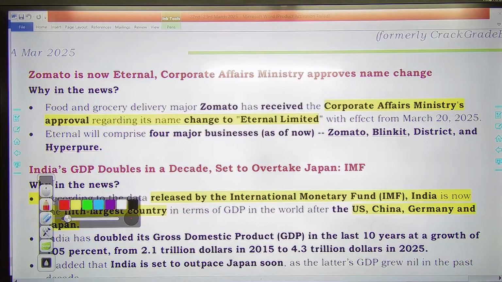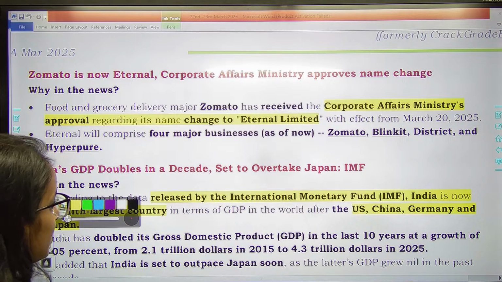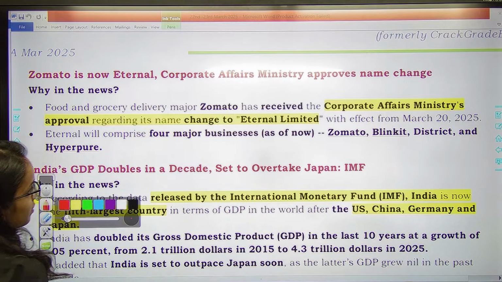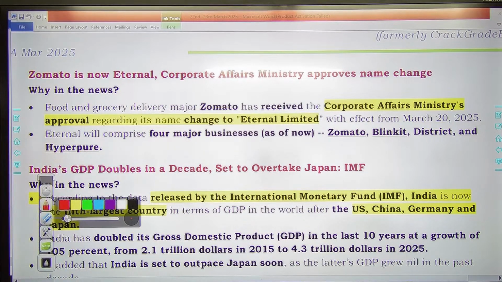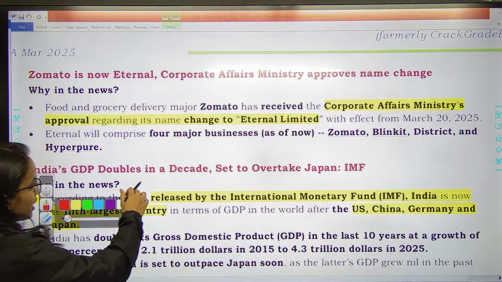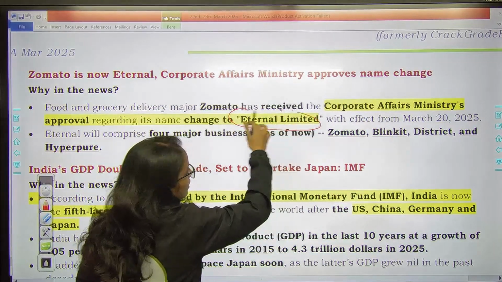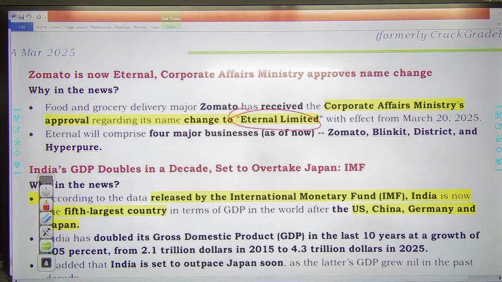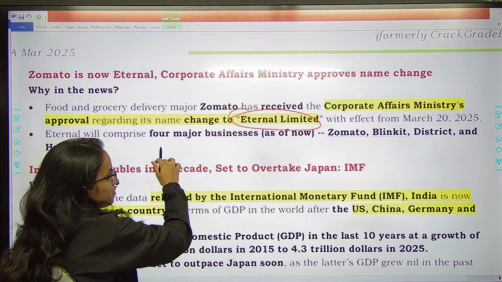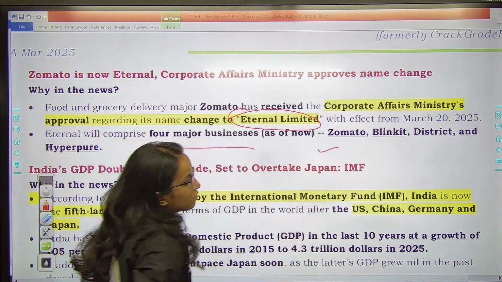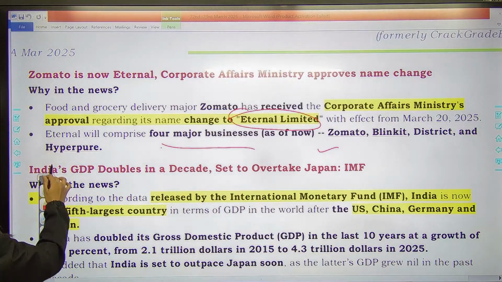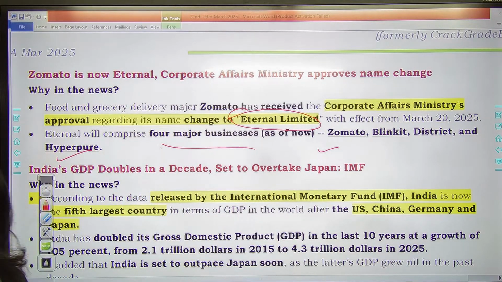Also, we have seen in the news that Zomato is planning to change its name to Eternal Limited. It has got the approval from the Corporate Affairs Ministry to change the name to Eternal Limited. Remember that, Eternal Limited. And it will comprise 4 major businesses as of now: Zomato, Blinkit, District and Hyperpure. All these will be coming under this new name, which is Eternal Limited.